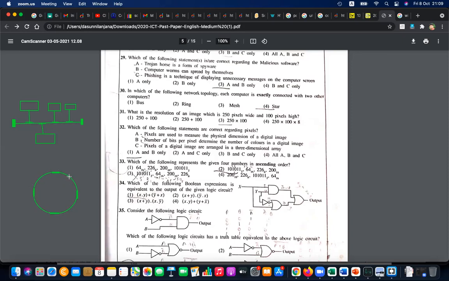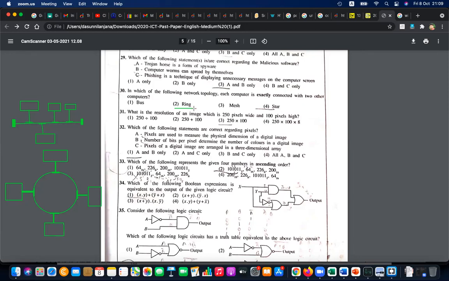Similar to the T connectors in the bus topology, using T connectors the computers are connected to the ring. Ring is a continuous loop. Here you can see one computer is connected to the two computers on both sides. So the second is somewhat true.